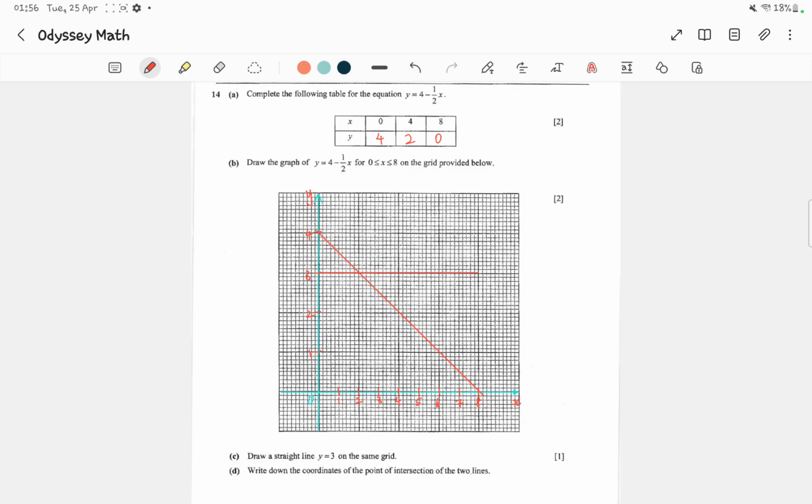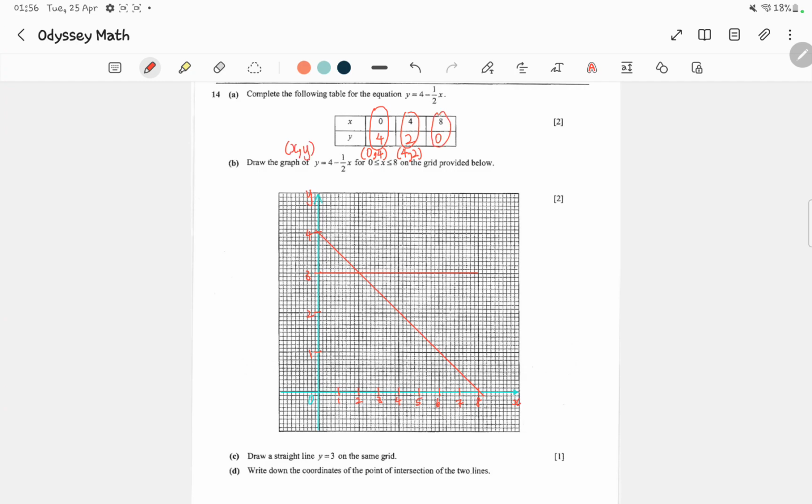Now using the table, we have a point that has the coordinates 0, 4, and another point with the coordinates 4, 2. Remember a point has coordinates in the form x, comma, y.